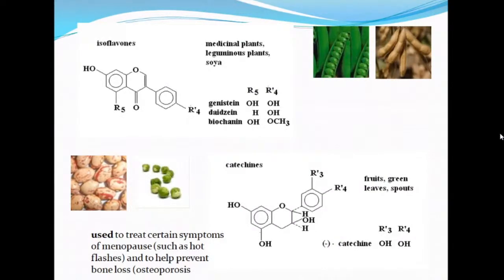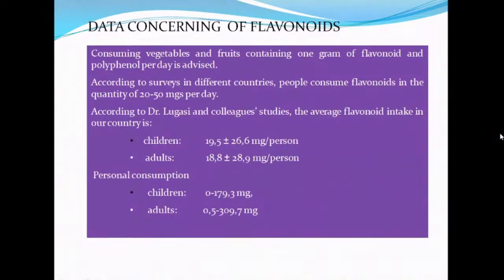And isoflavones have one OH group, but at the ring, they have one ketone group. So isoflavones are used to treat some of the symptoms of menopause, and they also prevent bone loss, that is osteoporosis. And how much amount of flavonoids can we consume?